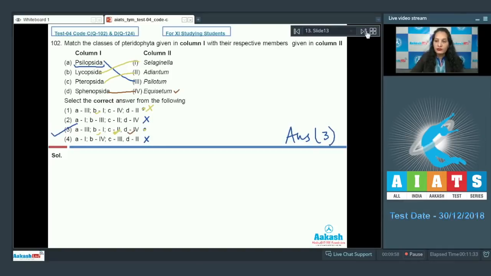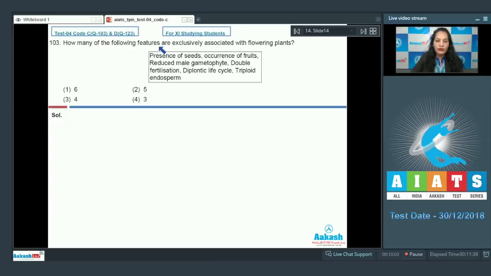Let's move on to the next question. Question number 103. How many of the following features are exclusively associated with flowering plants? The features are: presence of seeds, occurrence of fruits, reduced male gametophyte, double fertilization, diplontic life cycle, and last is triploid endosperm. Option 1, 6; second, 5; third, 4; fourth, 3. You have to choose the features which are exclusively associated with the flowering plants, and the flowering plants are